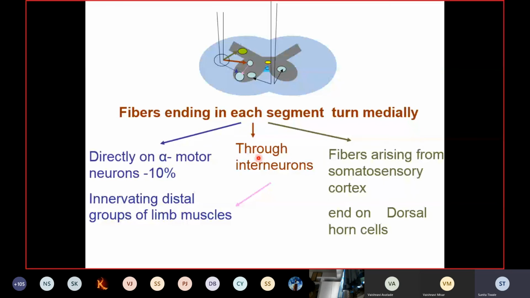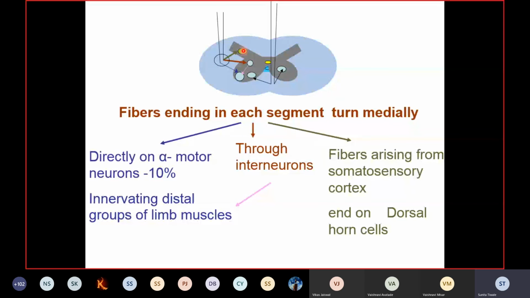And the fibers which are ending here on the dorsal horn provide feedback signals to the incoming sensory signals, and this will modify the sensory input, which when it reaches the higher level, there will be modification in the sensory input. So what modification will be there in terms of muscle tension, the degree of contraction of the muscle, the force of the muscle.